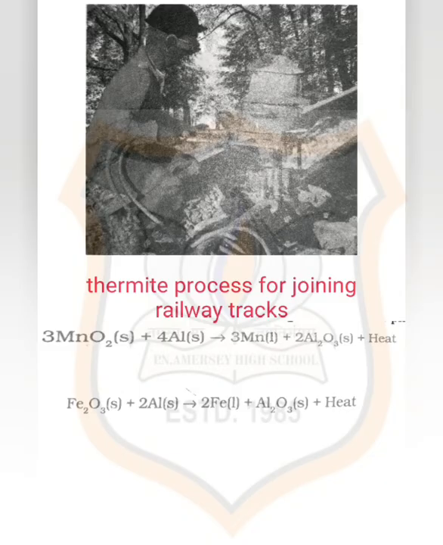So, these displacement reactions are highly exothermic. The amount of heat evolved is so large that the metals are produced in the molten state. In fact, the reaction of iron oxide Fe2O3 with aluminium is used to join railway tracks or cracked machine parts, and this reaction is known as the Thermit reaction. Let us discuss the reaction. Fe2O3 plus 2Al gives 2Fe plus Al2O3 plus heat. Here aluminium is highly reactive and iron is less reactive. That's why displacement takes place.